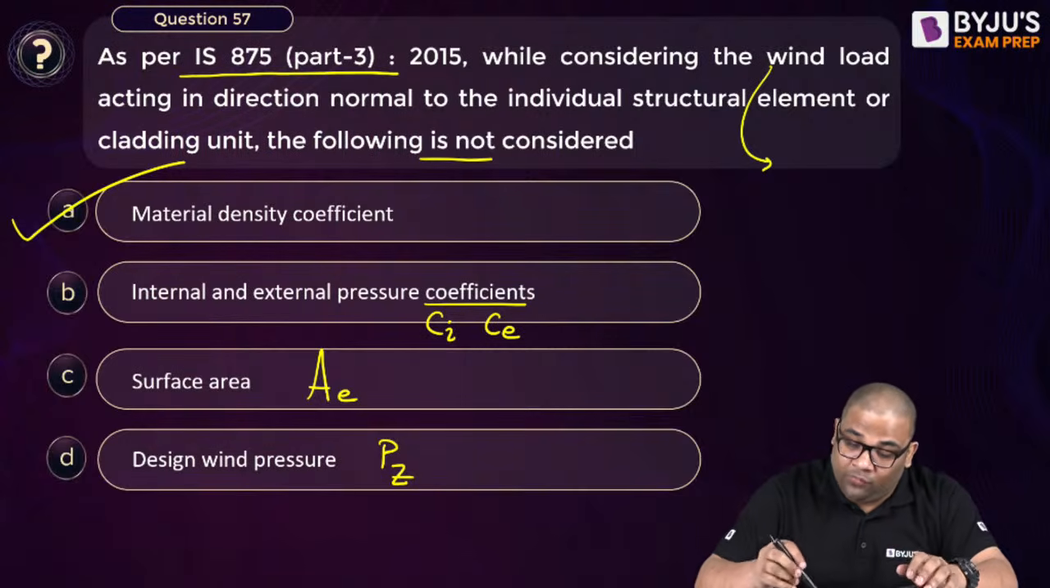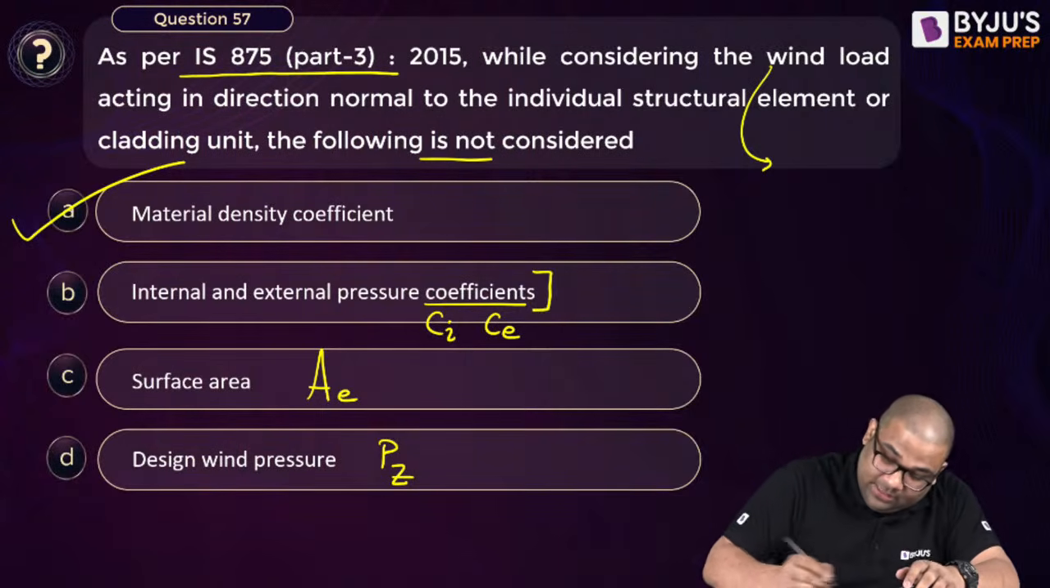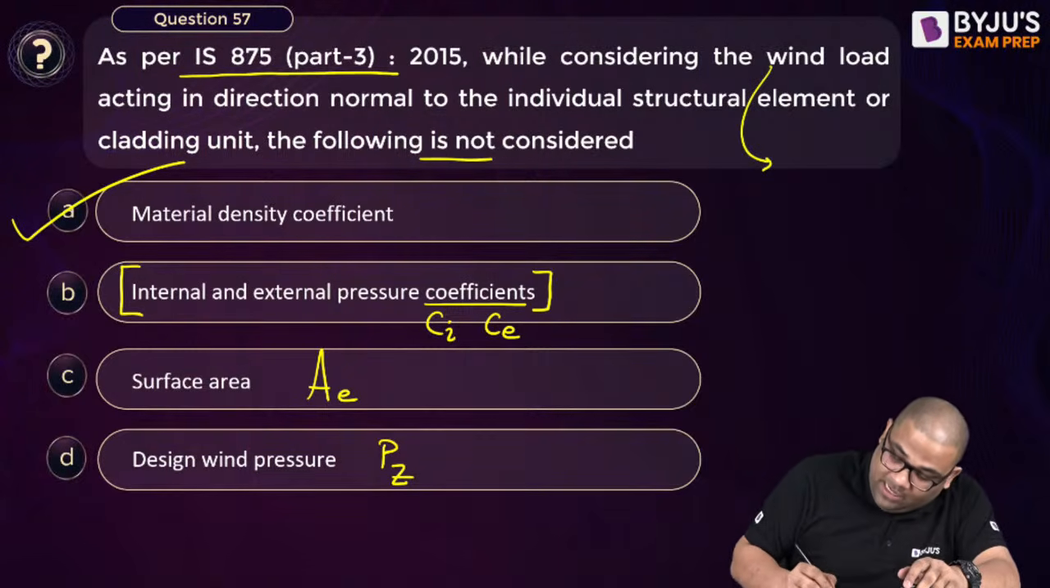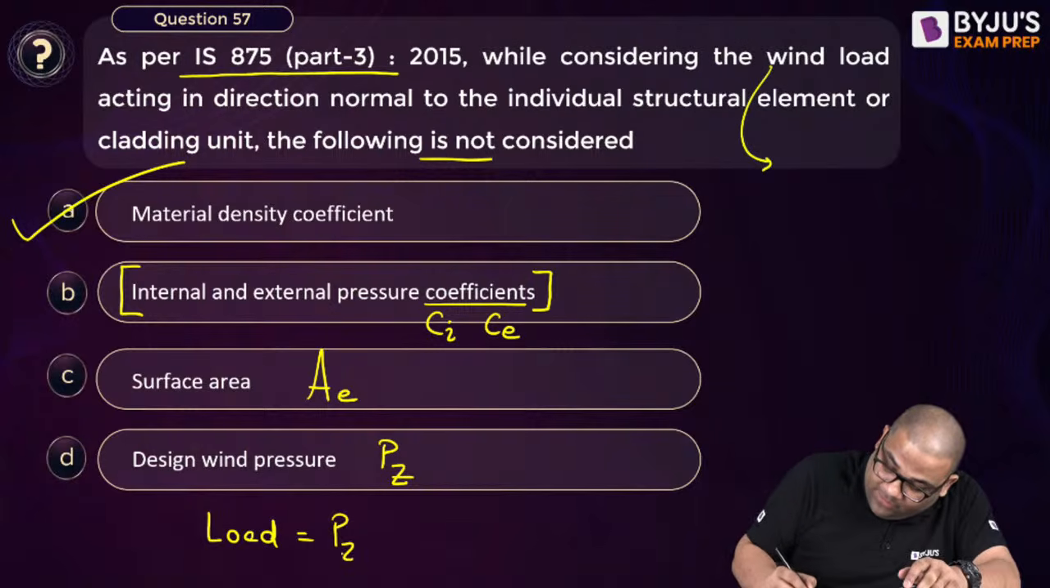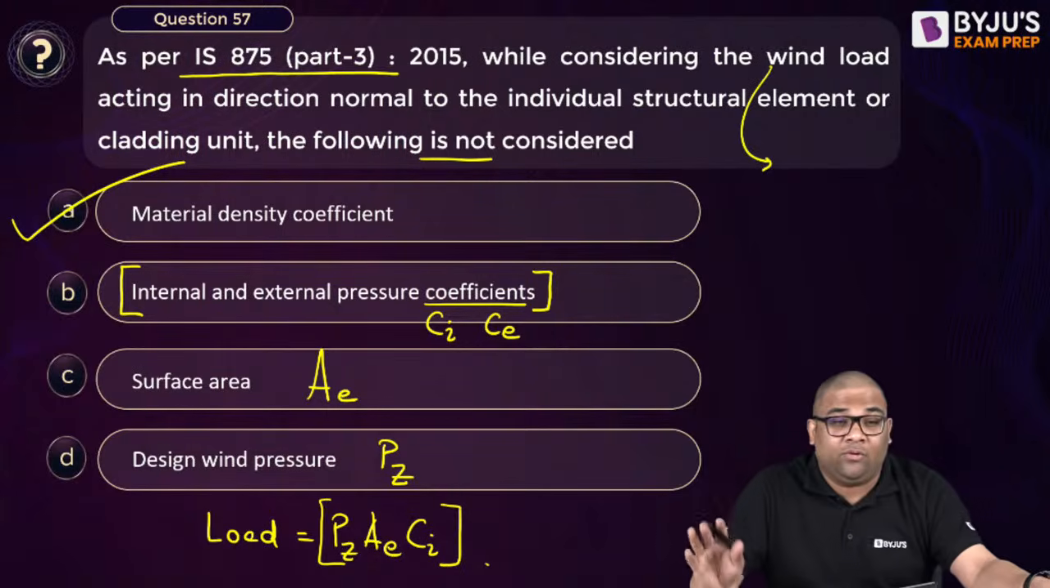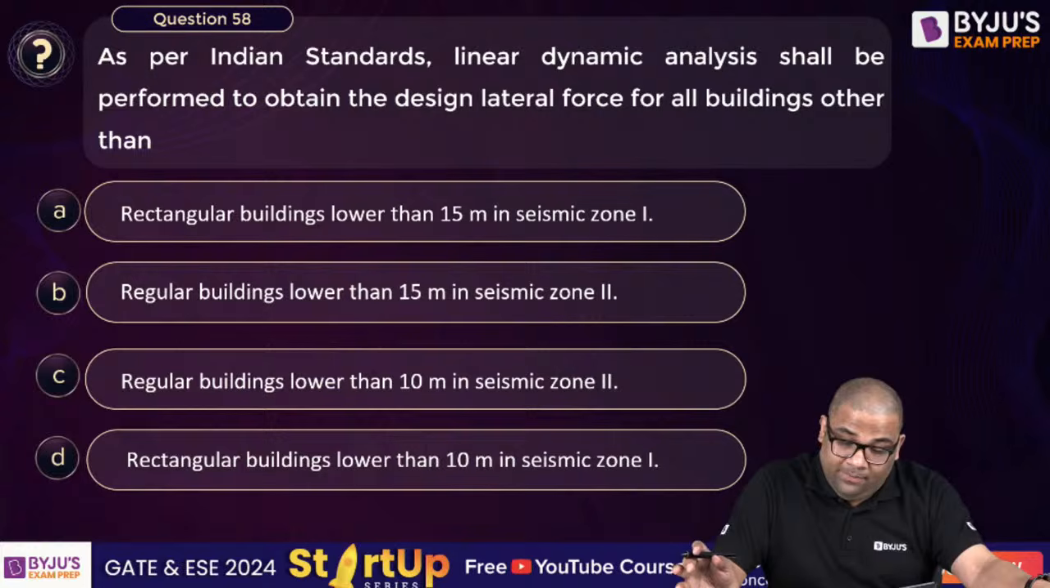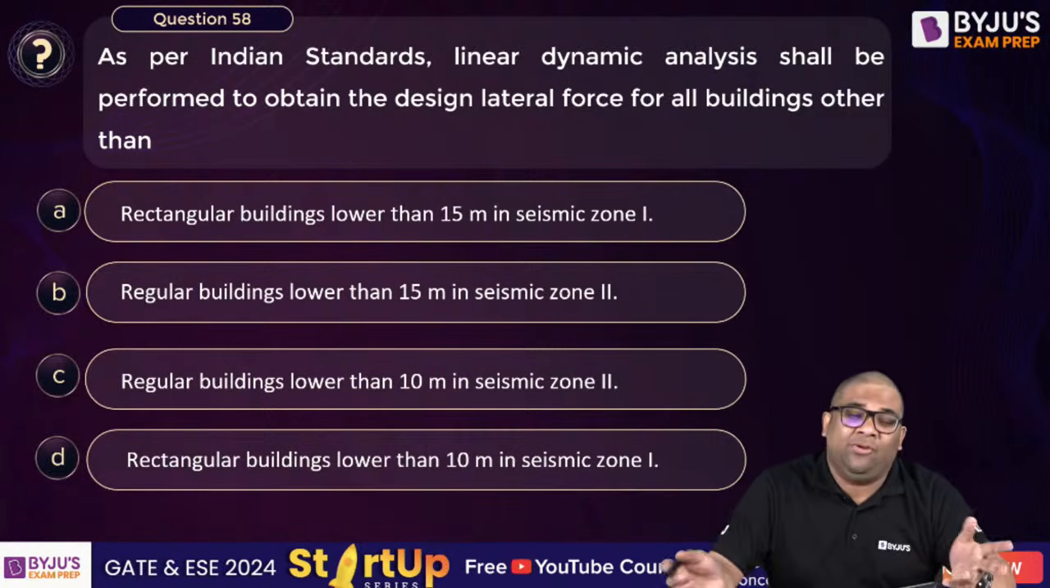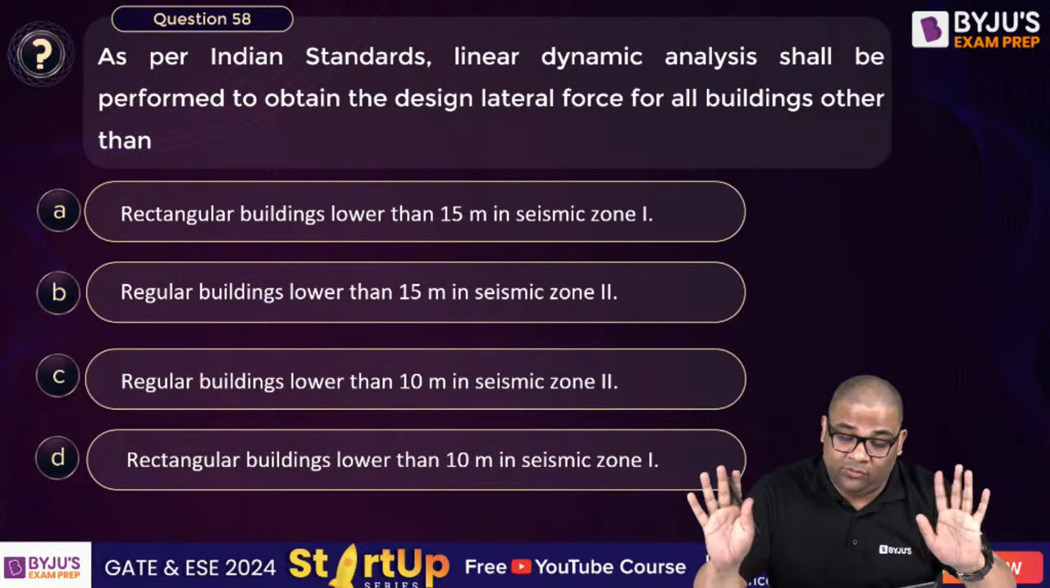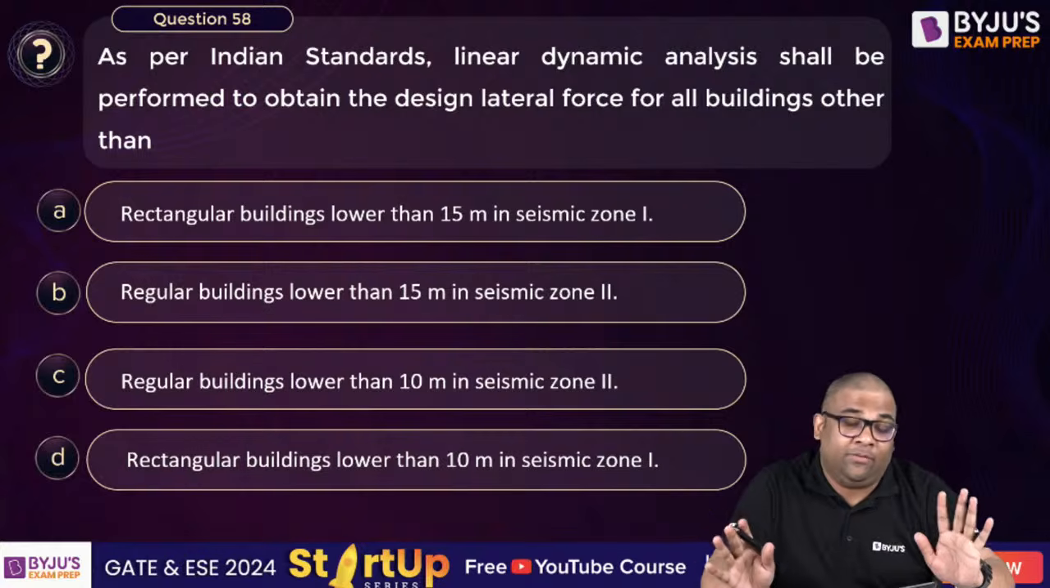Okay, see, the coefficients take care of that. The coefficients take care of that. And the load I can easily calculate, what? Pressure into surface area into this coefficient, either internal or external, right? So this is the load. So nowhere does the material density coefficient come into the picture. Okay, 58th question. It is again a factual question. Some factual questions they will give.